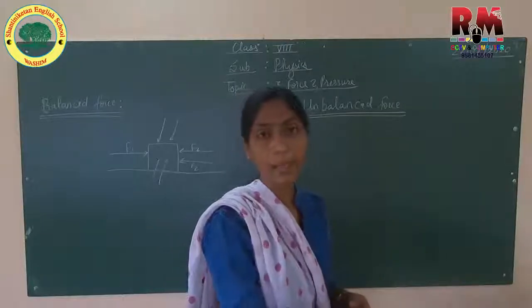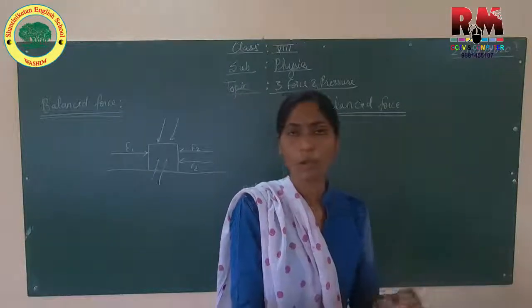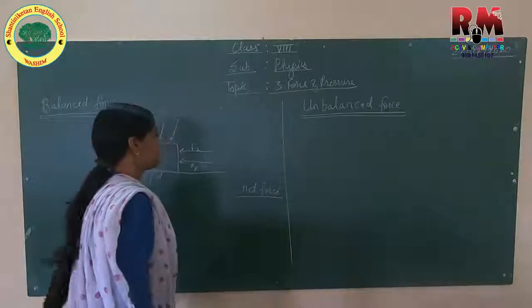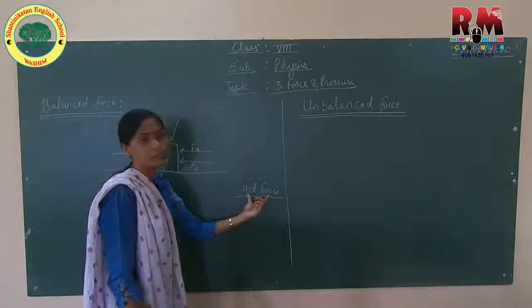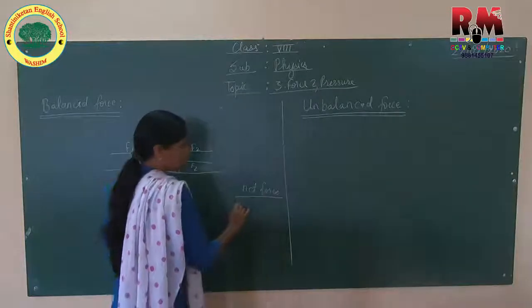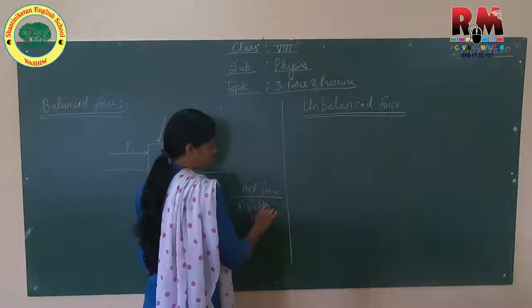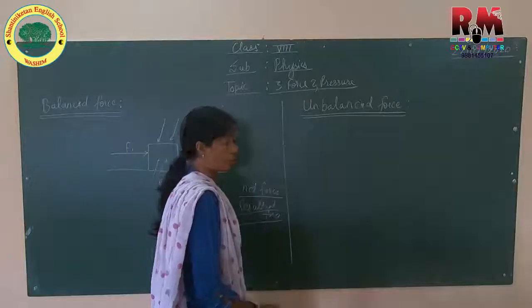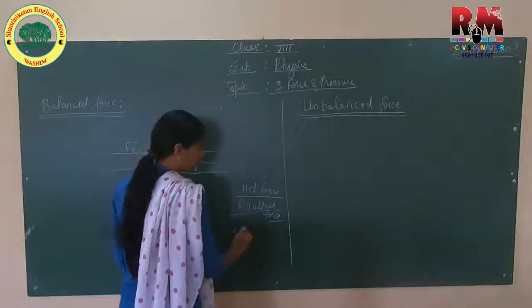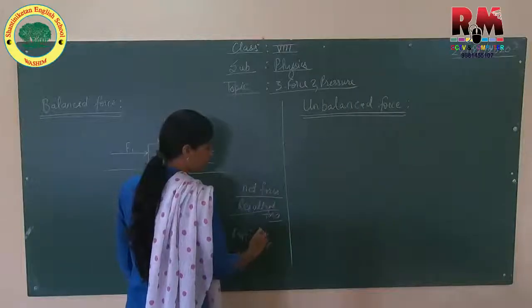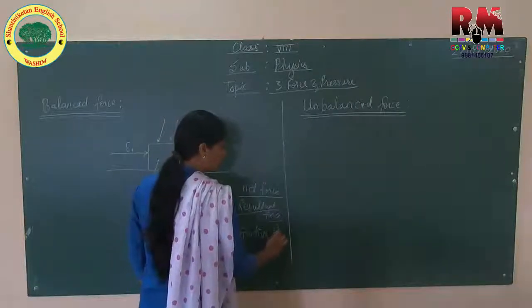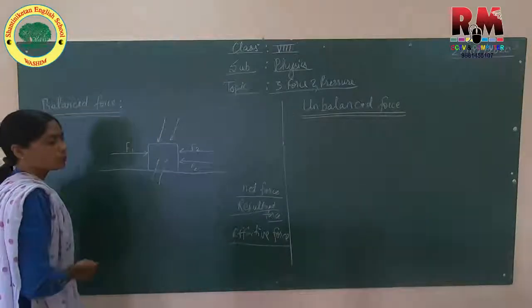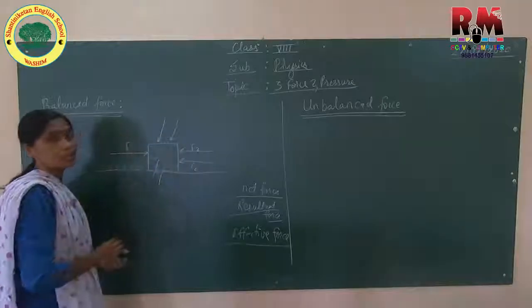What effect will we get? That effect, or how much force will act on that particular object, will be due to the net force, or I can call it the resultant force. Or I may also call it the total force. Or effective force. Effective force, resultant force, or net force means what is the effect on that particular object.